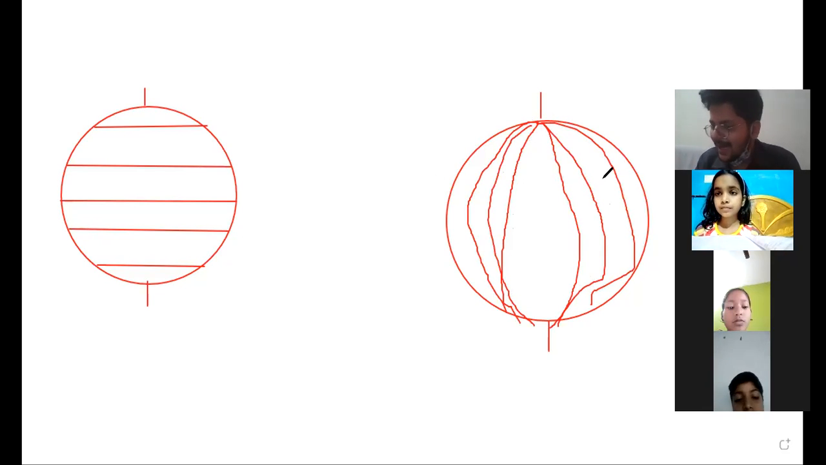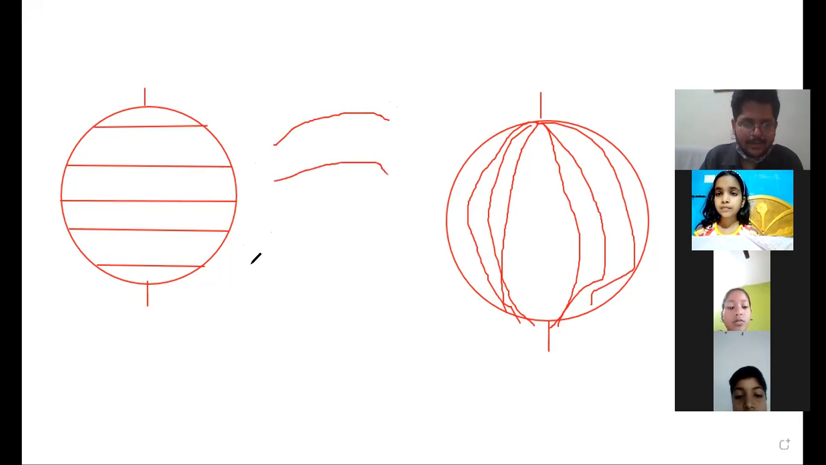So these are semicircular lines. You know, it is drawn in a semicircle way. You can find lines drawn like this. Understood? These are imaginary semicircle lines drawn from the North Pole to the South Pole in this direction.